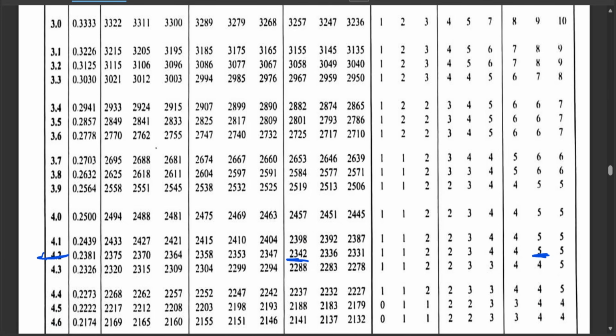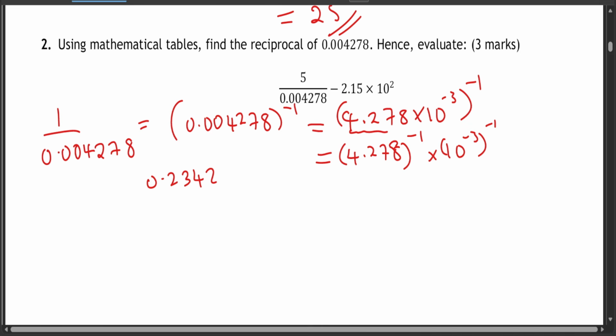So we minus it by 5. So minus it by 0.0005, and it gives 12 minus 5 is 7. So you borrow the 1 from 4, and you remain with 3. So 3 minus 0 is 3. This is 3, 2, and 0.2337.